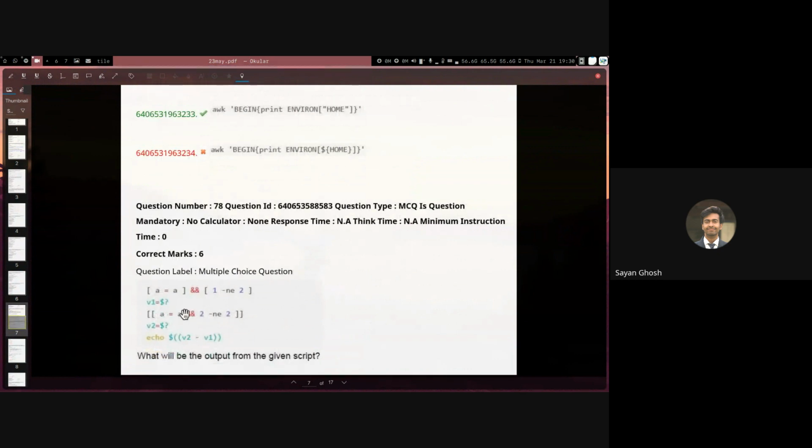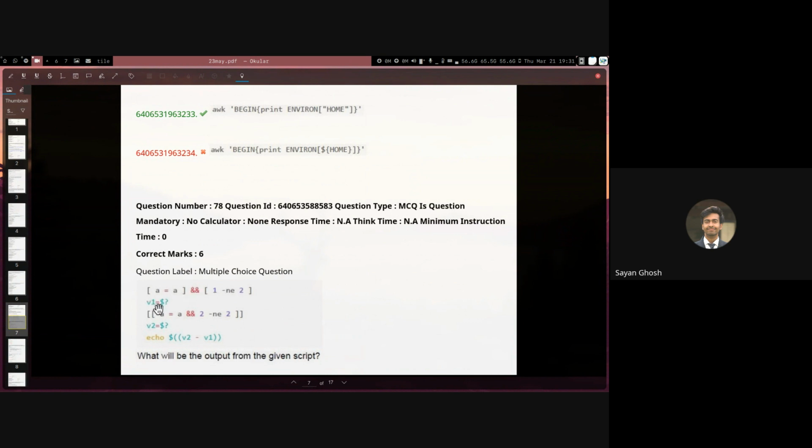So this is a very simple question. Here we are taking two commands, checking their exit codes, and subtracting one from the other. The first one is a equals a and 1 not equals 2. Whatever the value of a, even if a is undefined, the comparison a equals a will always be true. If it's defined, obviously a equals a is true, and if it's undefined, it will take an empty string as its value, and an empty string equals an empty string is also true. So this is always true. And 1 is never equal to 2, so 1 not equals 2 is also always true. True and true gives us true, so this entire thing will return an exit code of 0.